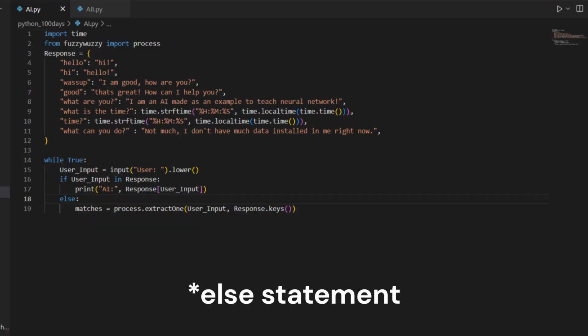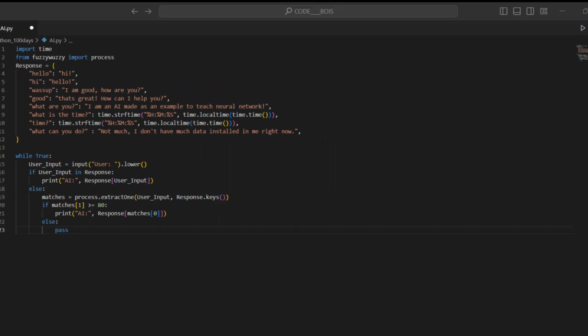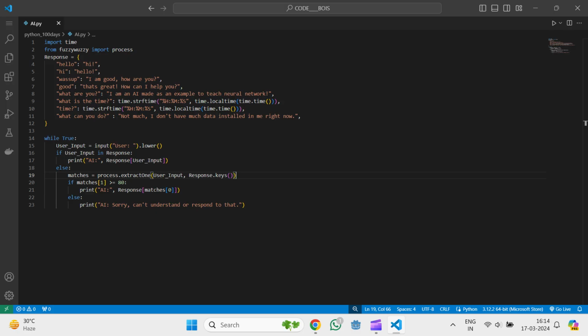Now in the exception statement, which happens because the input does not exactly match with the responses dictionary, we will check how much the input of the user is related to the data and rate it on a scale of 1 to 100. And then we will add an if statement where it will check the relation between the input and the data, and if it's greater than 80, then print out the response. Also, extremely high numbers will reduce the number of typos allowed, while extremely low numbers will allow more typos but then may give different answers to different questions. And then if that does not match, then we will print, Sorry, I can't understand that.